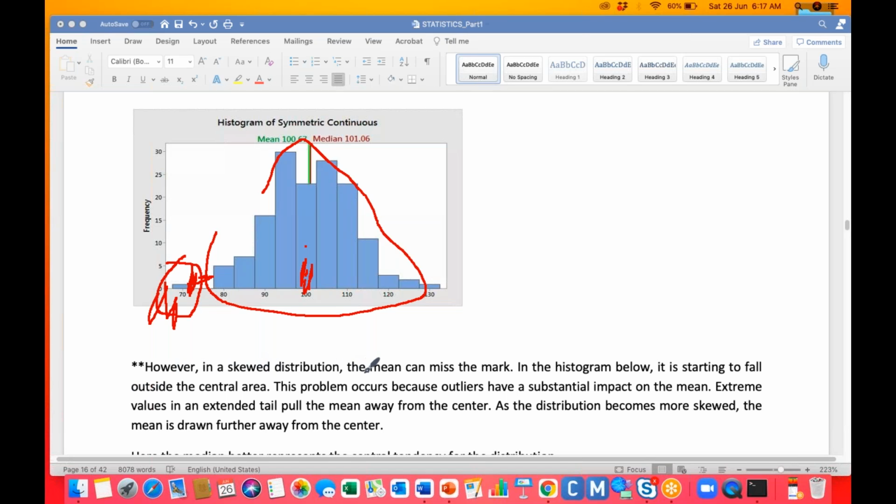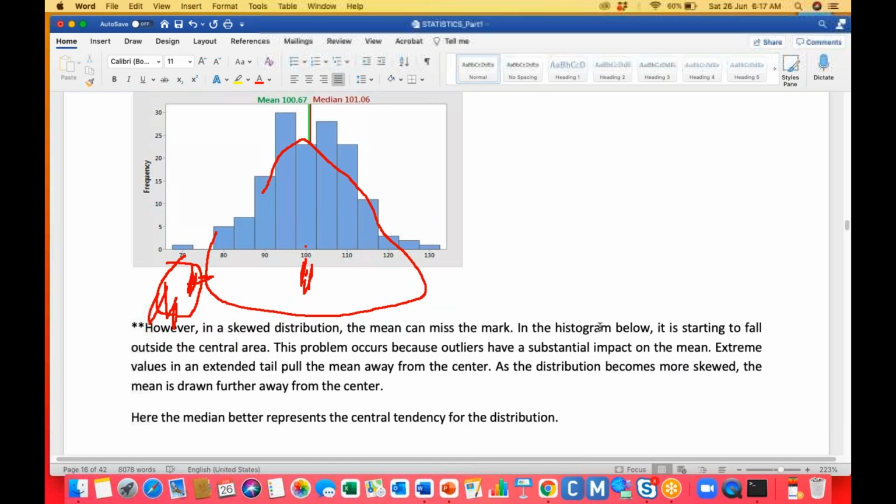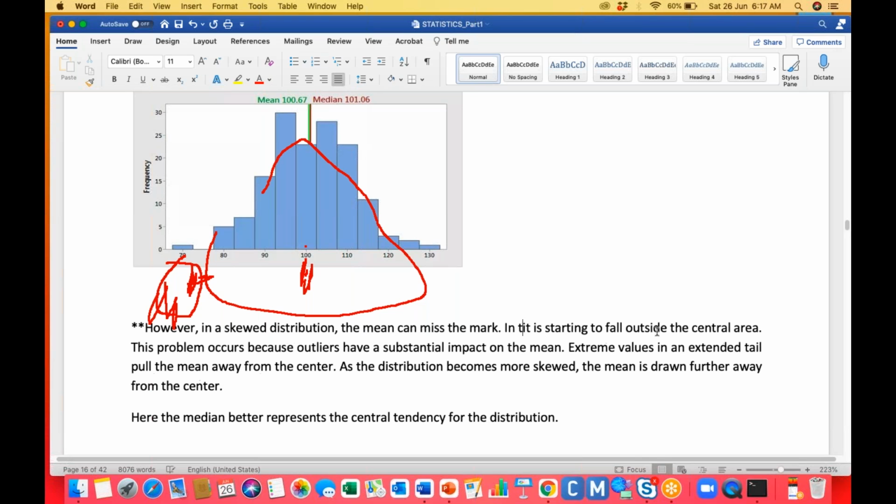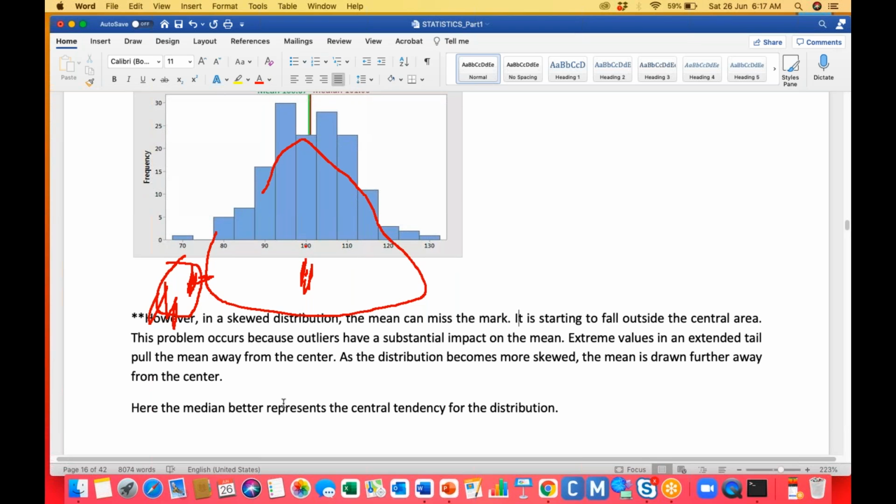However, in a skewed distribution, the mean can miss the mark. The histogram below is starting outside of the central area. The problem occurs because outliers have a substantial impact on the mean. Extreme values in an extended tail pull the mean away from the center. As the distribution becomes more skewed, the mean is drawn further away from the center.